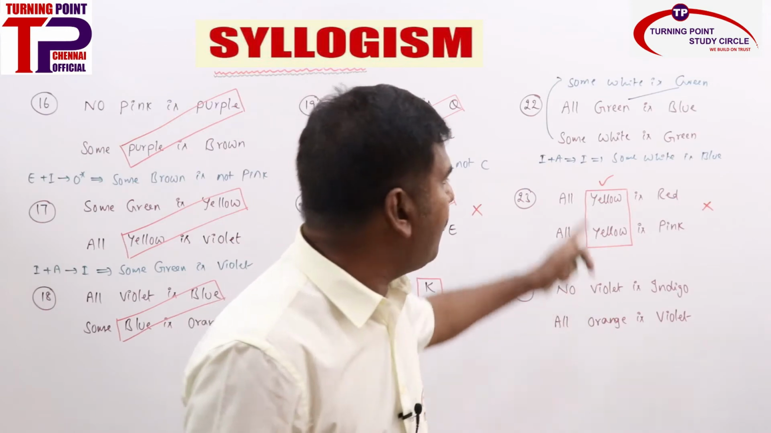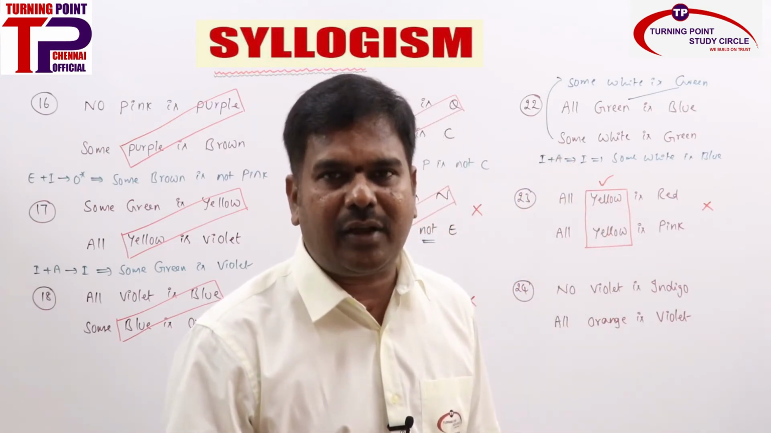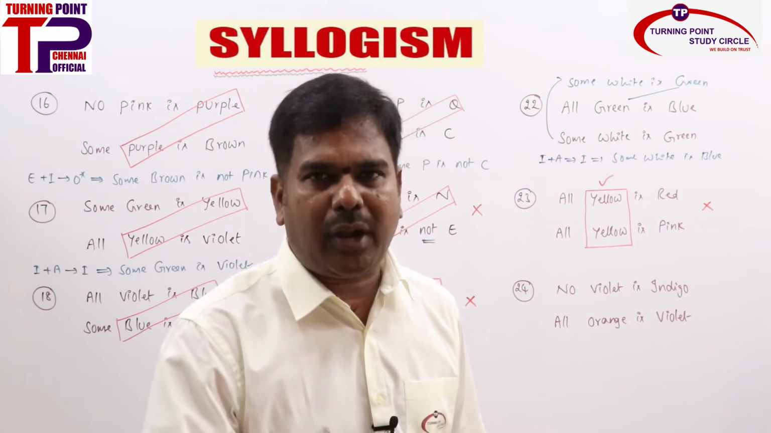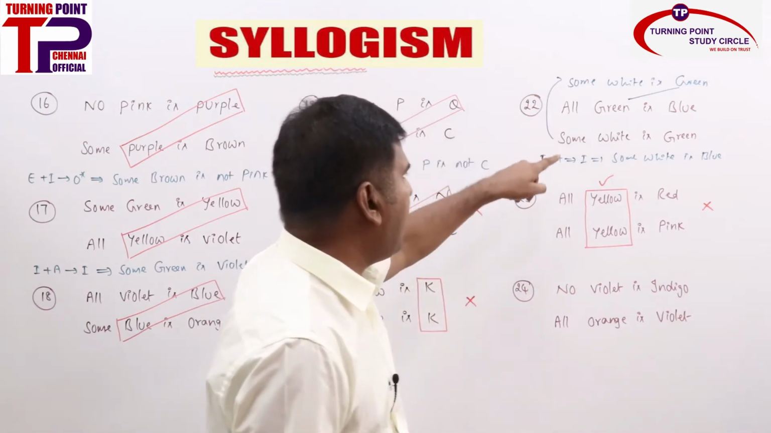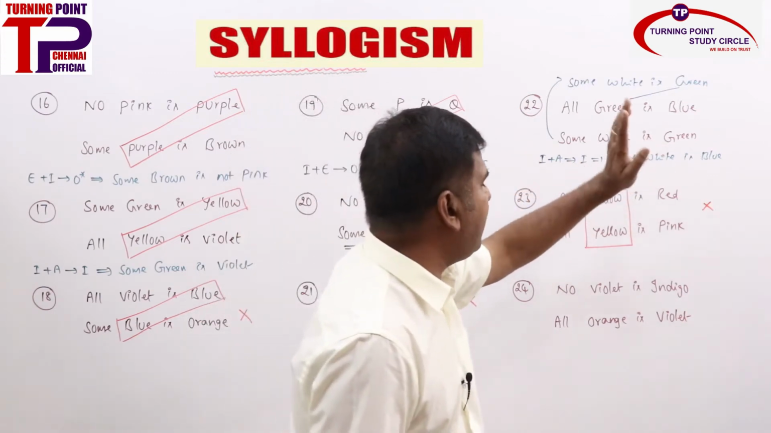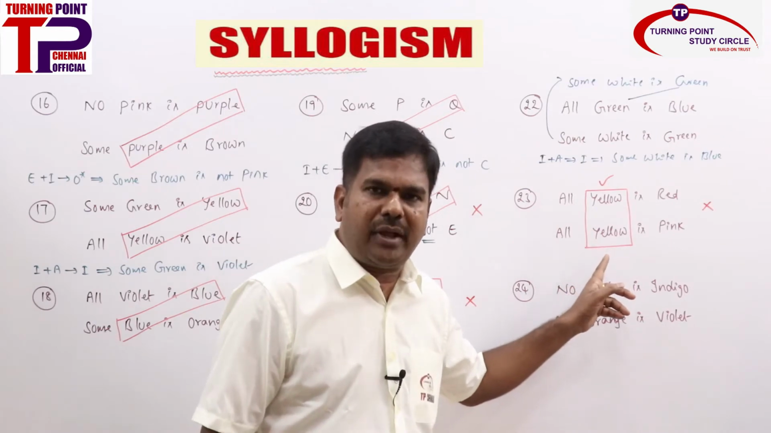So as of now, we are not converting here, we are just interchanging any one of the statements and making proper alignment if it can be done. Here it can be done, and I plus A is I, we are getting some white is blue as the answer. Coming to 23rd, both A statements, common term as subject.